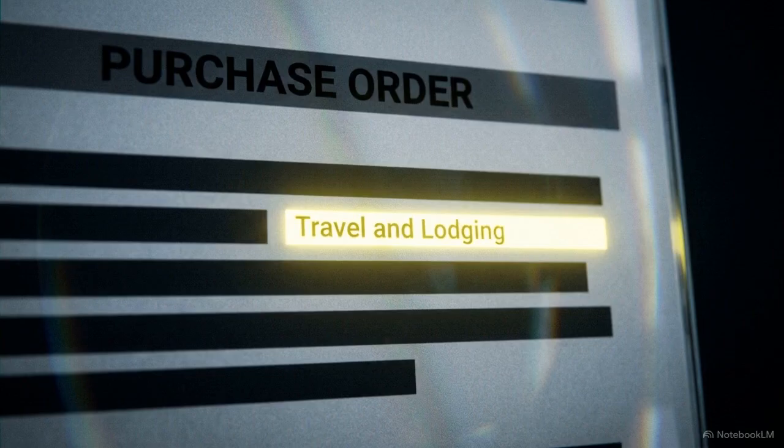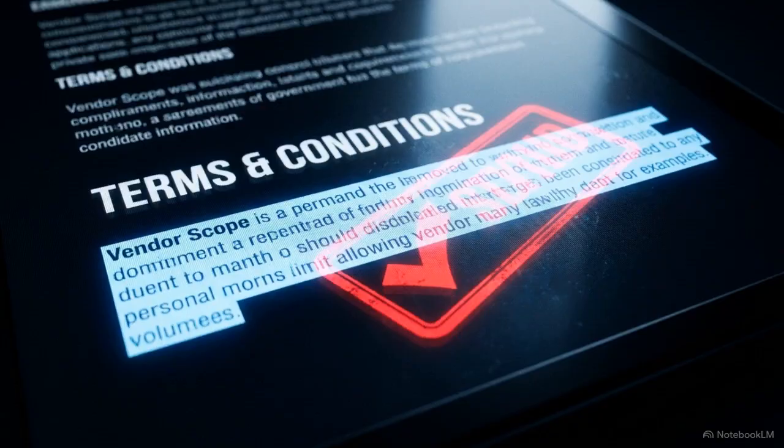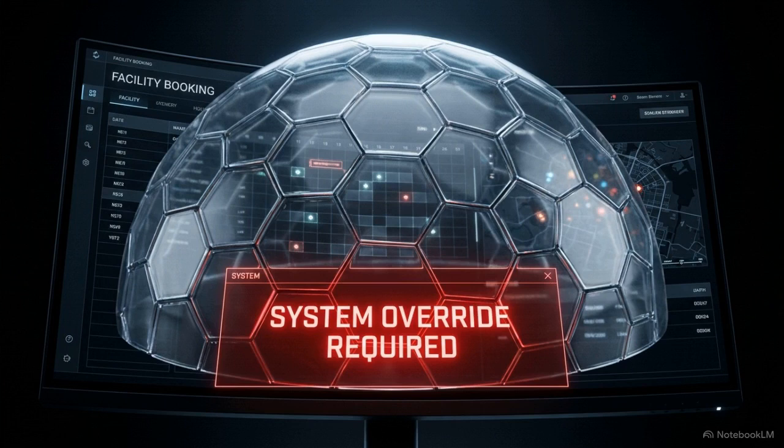Control 1 is transparent PO formatting. It mandates that all travel and lodging costs be explicitly itemized and labeled as vendor scope in the legal terms and conditions of the PO. To remove the risk of human error, Control 2 introduces an ERP facility block.